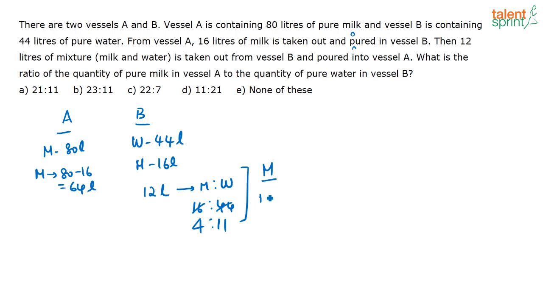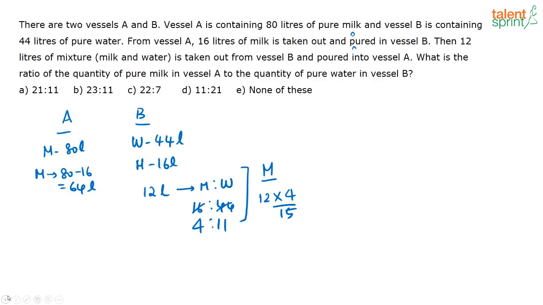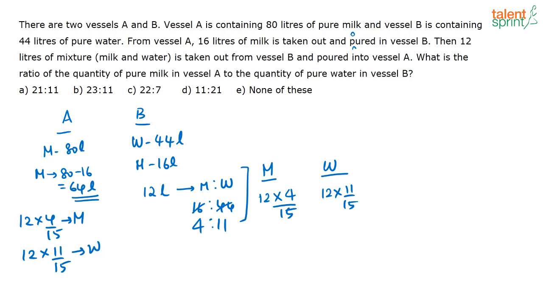Easy, you are just taking out the common terms and making it easier. Now in this 12 liters, the amount of milk is nothing but 12 into 4 divided by 15, this much milk is there, okay? Now how much water is there? The amount of water in this is nothing but 12 into 11 by 15, okay? Now this is actually being put in the liquid A. Now if you look at liquid A, what all is there? You have 64 liters of milk, then you have 12 into 4 by 15 liters of milk that has been added. Also you have 12 into 11 by 15 liters of water that has been added.